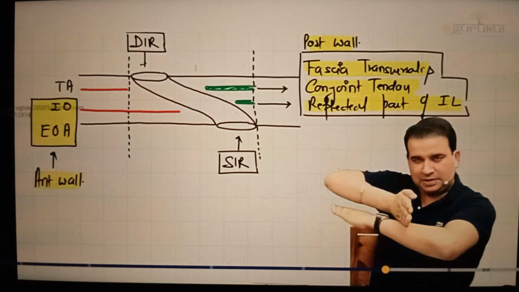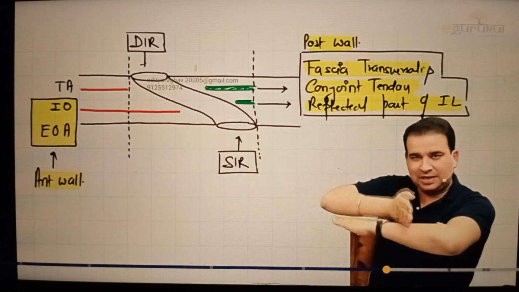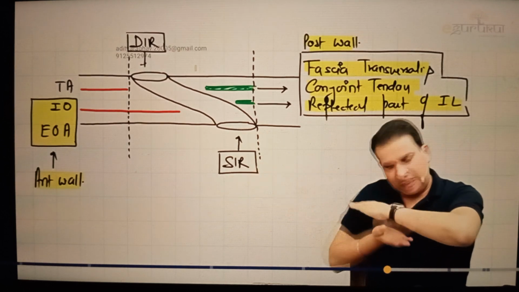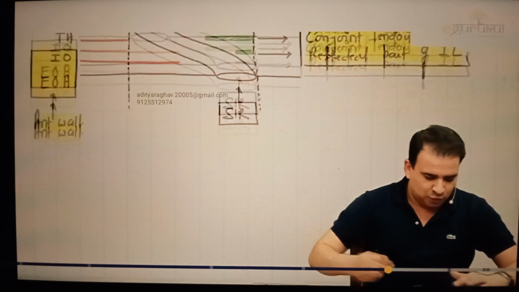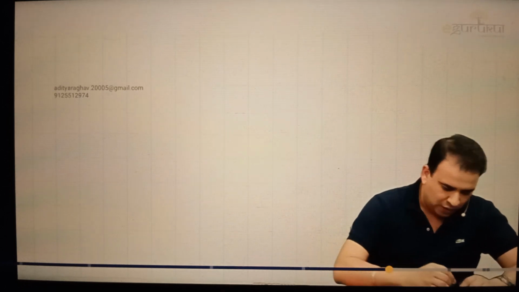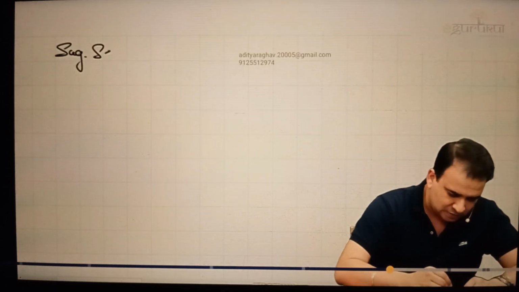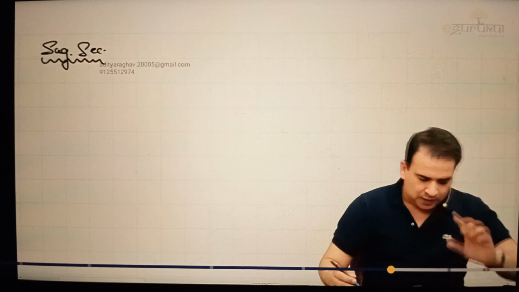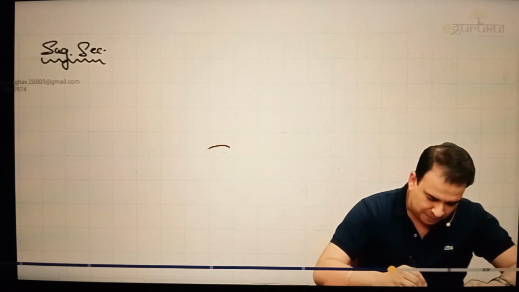So if I take a spherical section like this, and then I see it from the side here, then I can see what is present above it and what is present in the floor here. So the section which will help me understand the roof and the floor will be the sagittal or the parasagittal section through the inguinal canal. Okay, now let's say that this is the inguinal canal here.